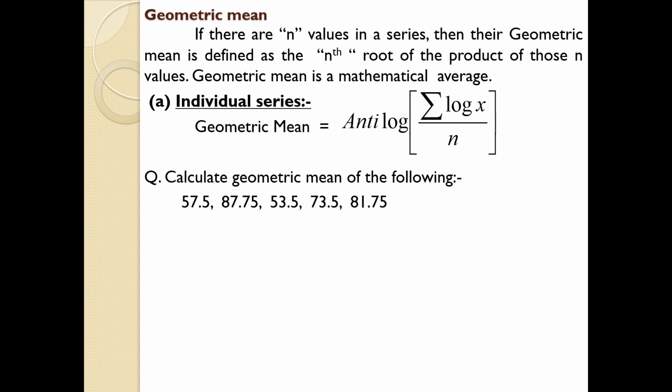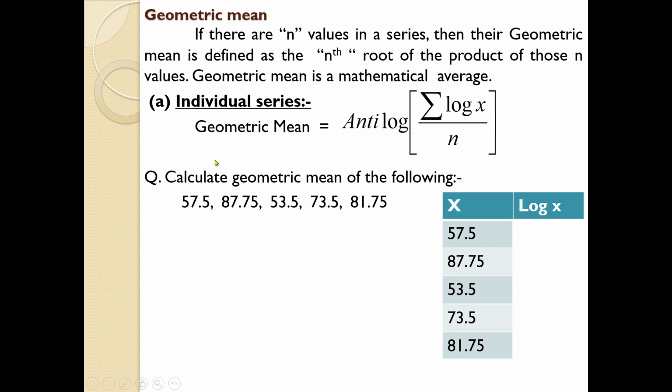So it can be written as, see, first of all we have written down all the values of x in the table given, and you need to find the log of each individual value. Since we have discussed in detail how to find log x as well as how to find anti-log of a certain value, we are not going into the computation part. We are going directly to the values taken from the logarithm table. So the log of each individual value is, for 57.5, 1.7597.